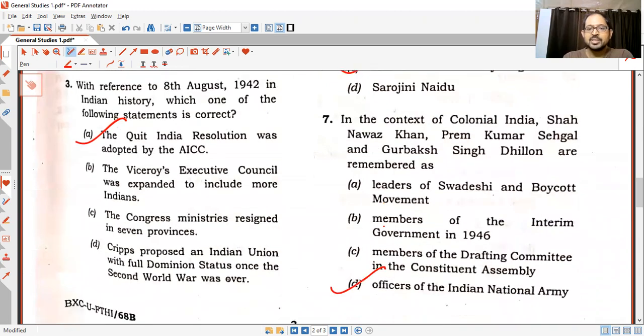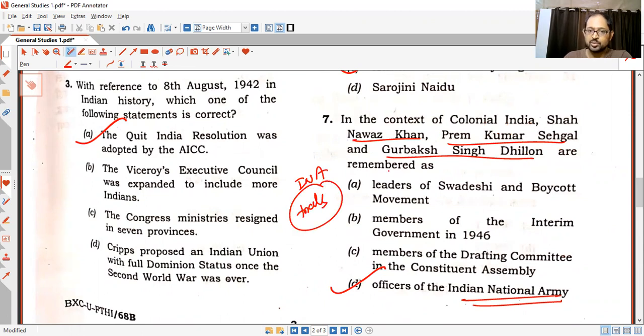Then coming to this, this is again a very easy question. Shah Nawaz Khan, Prem Kumar Sehgal and Gurbakh Singh Dhillon. You must have read about it multiple times. One Sikh, one Hindu and one Muslim. It has been referred to that also. So these three were associated with officers of the INA and the famous INA trials. These three faced the INA trials. So the answer is D, the officers of the Indian National Army.